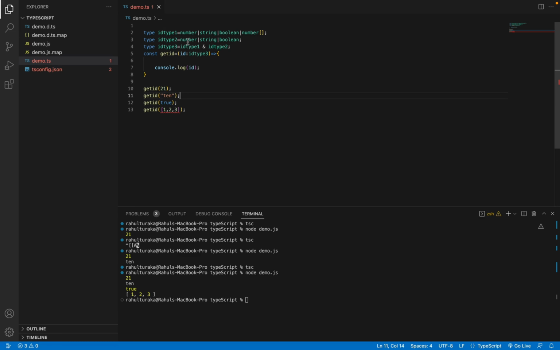Whereas if we give OR here, the union, it will accept everything. It will accept each and every type. Only this is for intersection. Now, let's see how we deal with this with the objects.